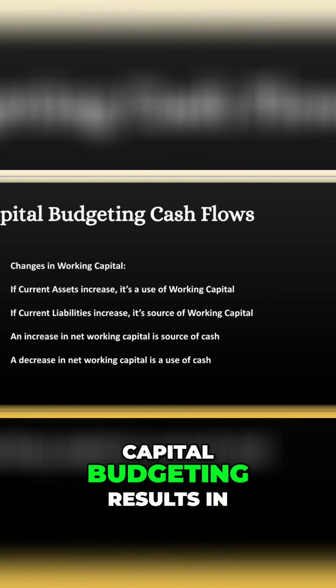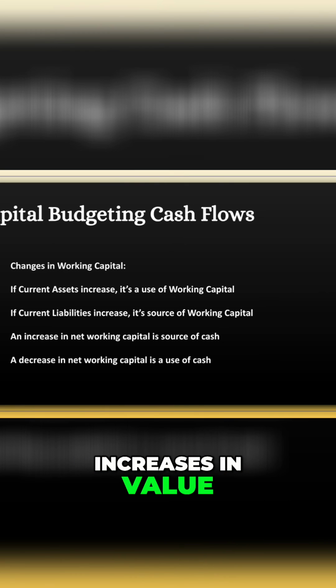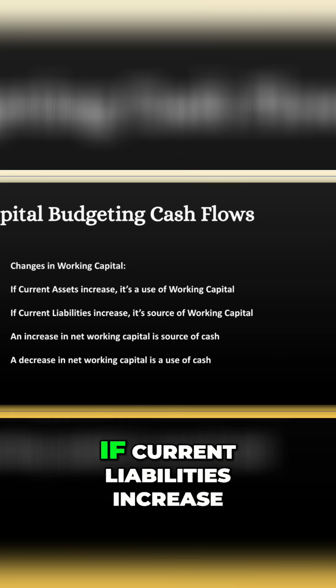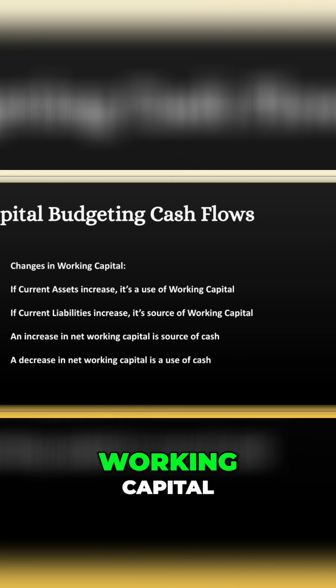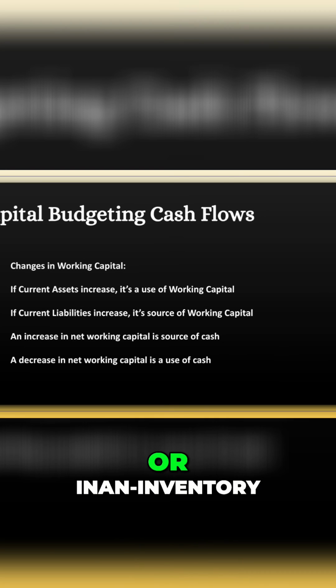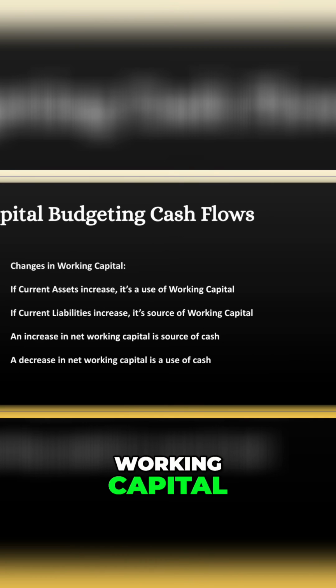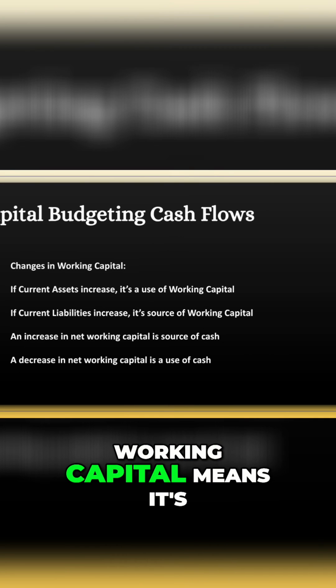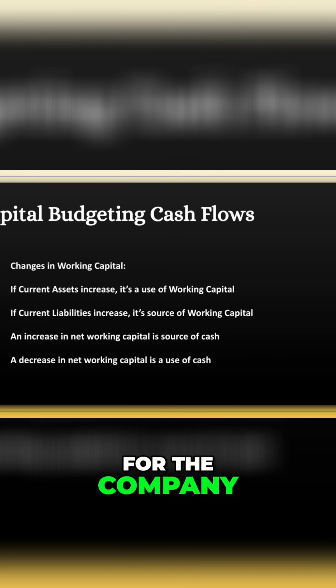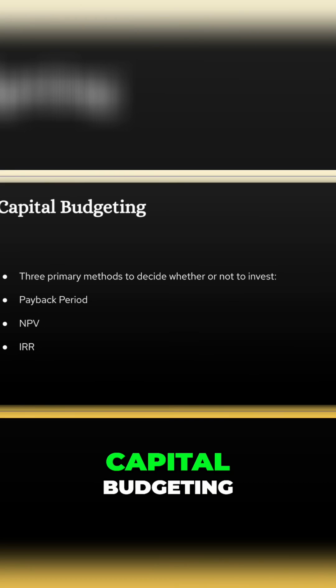So capital budgeting results in changes in working capital. If a current asset increases in value, it's a use of working capital. If current liabilities increase, it's a source of working capital. That means current assets are things like cash or inventory, which are uses of capital, and liabilities are things like loans, which are sources of working capital. An increase in net working capital means it's a use of cash for the company, and a decrease is a source of cash.